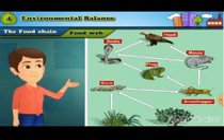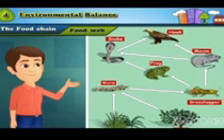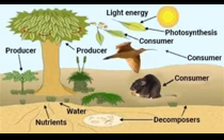No food chain is independent. Different food chains are connected to each other in a complex way. A living thing can be a part of nature or a food chain in order to fulfill its food requirement. That living thing can consume different types of food, which gives rise to a food web in nature. In our next video, we are going to study why the most important link in the food chain is the plant. Thank you.